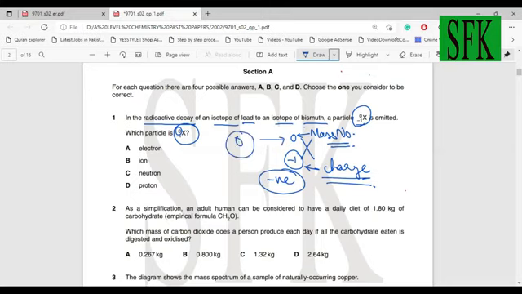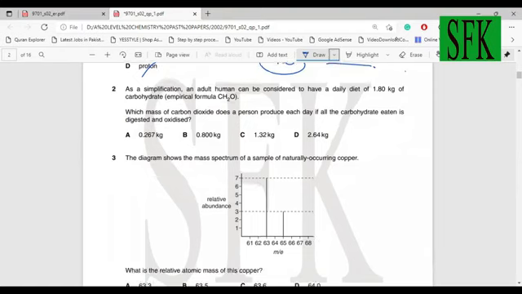So what particle is negatively charged in here? Proton is positively charged, neutron is neutral, and an ion can be both positive and negative, so that cancels. Only the electron is the best answer. Plus, an electron has a mass of approximately 0 as well, so that's also a reason why A should be the best answer. That's the answer.